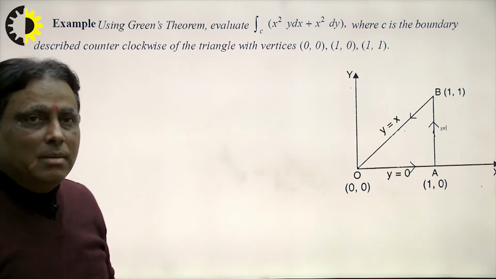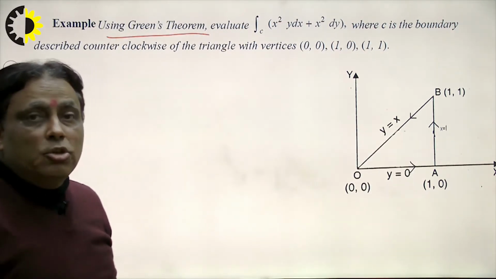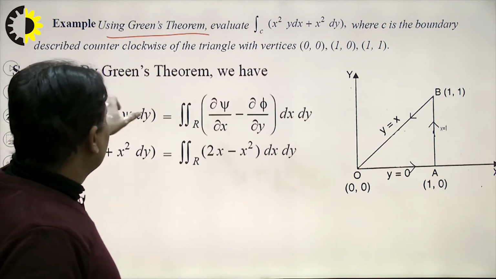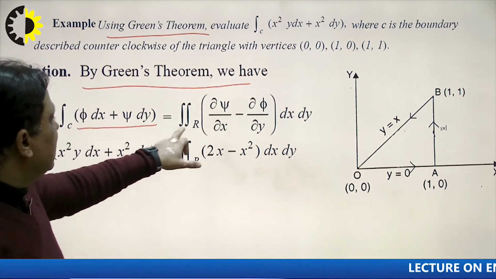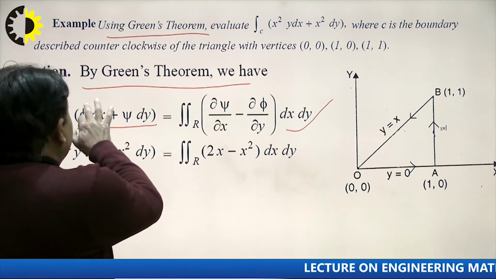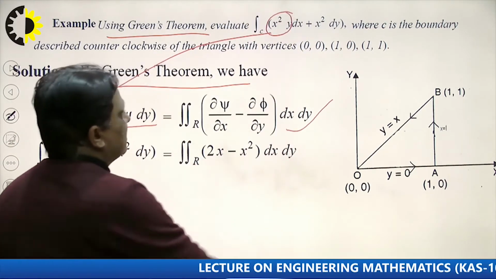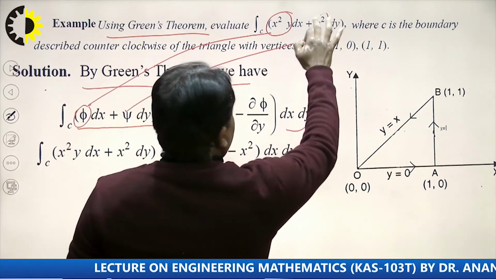And the second method is by using the Green theorem, right? What is the statement of Green theorem? I write here one by one and solve the problem, right? By the Green theorem, as I explained just now, phi dx plus psi dy is equal to this term. This is the Green theorem, right? And what is the value of phi here? I compare these terms. So phi is this x square y, right? And what is the psi here? So that is x square, right?